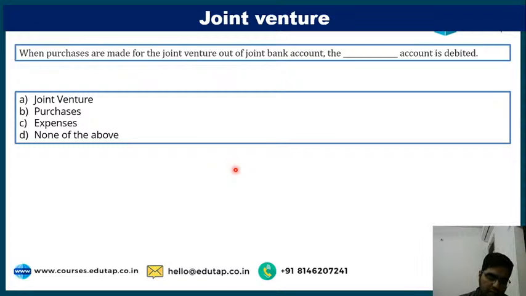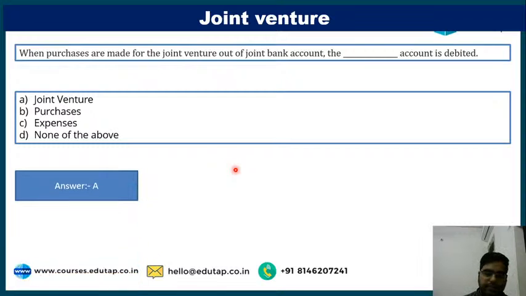Joint venture account debited to joint bank account. And any amount received, any sale income received by the joint venture, the entry will be joint bank account debit to joint venture. So the correct answer will be A, joint venture.